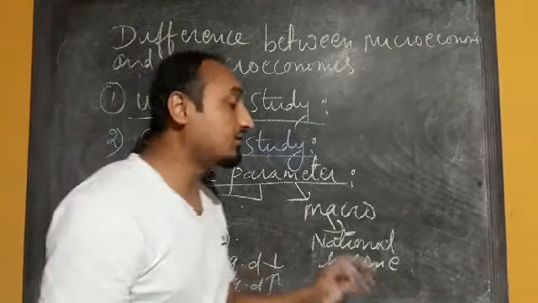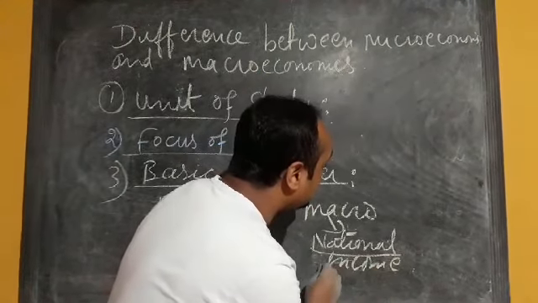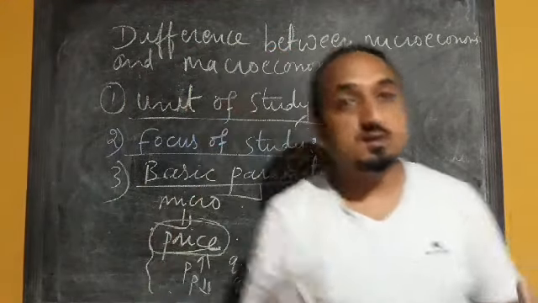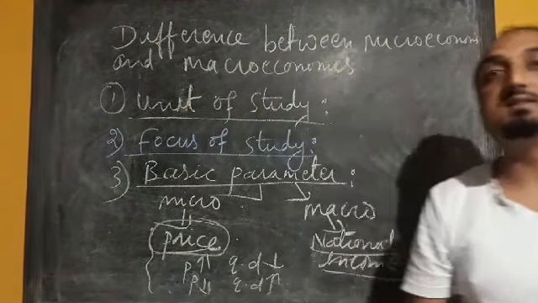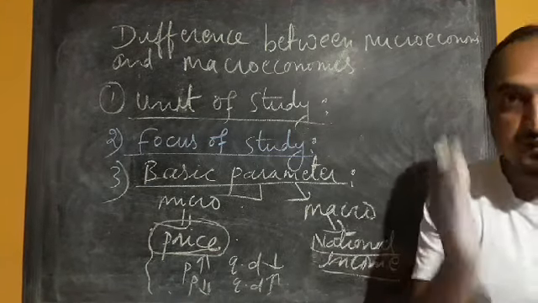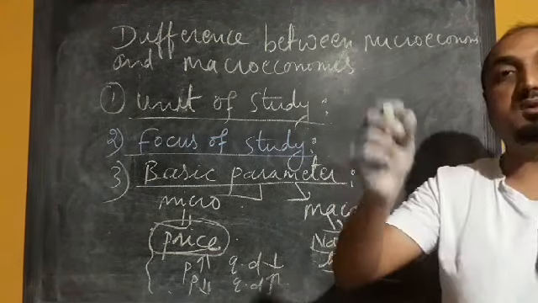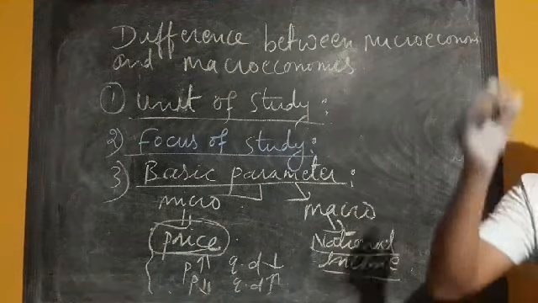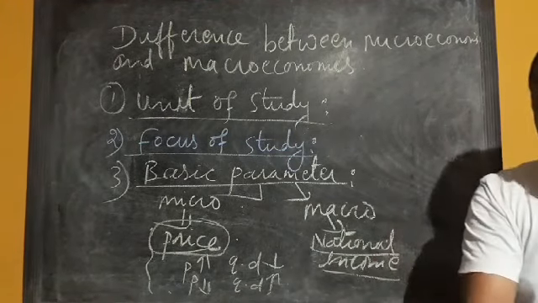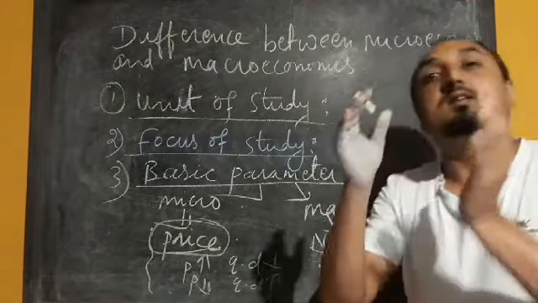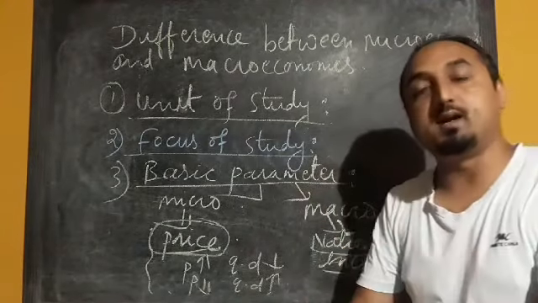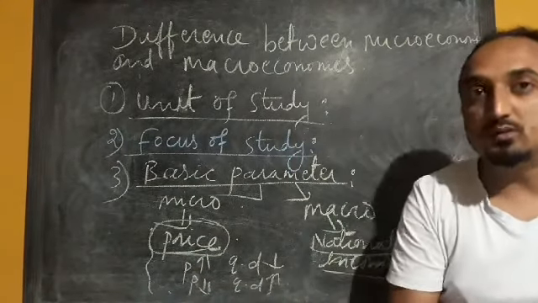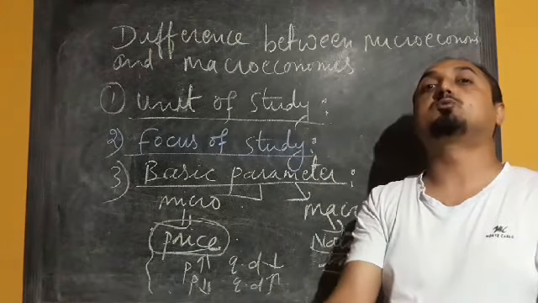But in macroeconomics, the basic parameter is national income. On the basis of national income, various decisions like aggregate consumption, aggregate investment, and public expenditure are taken: how much the government should spend for various purposes, on public utility or aggregate consumption, or how much the country is going to save.